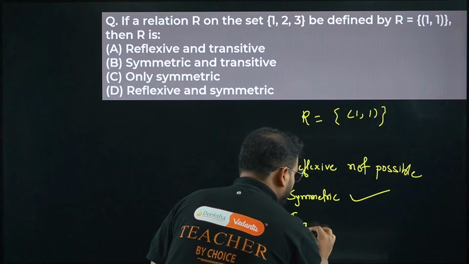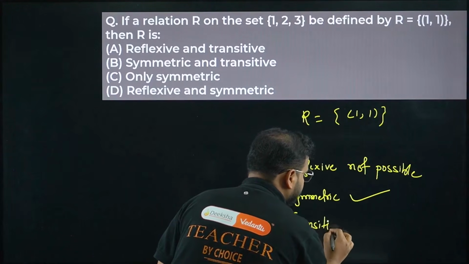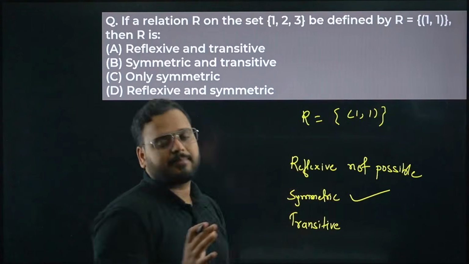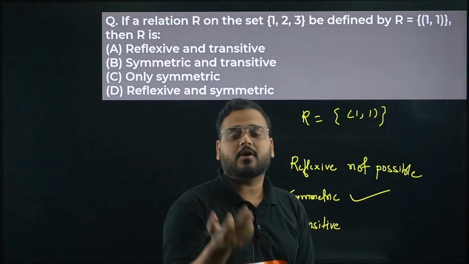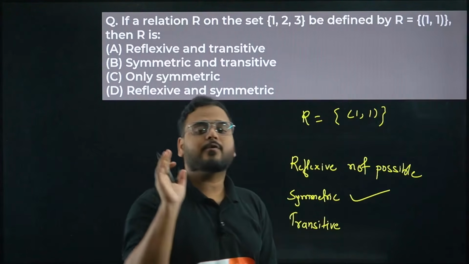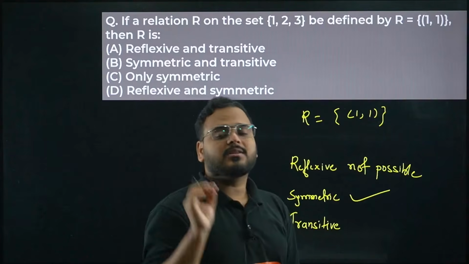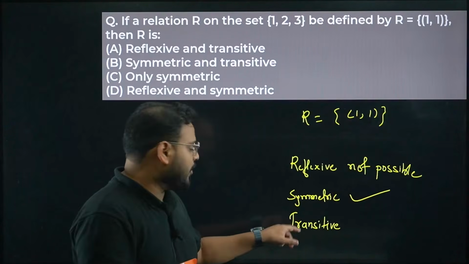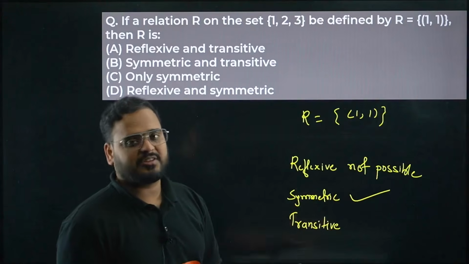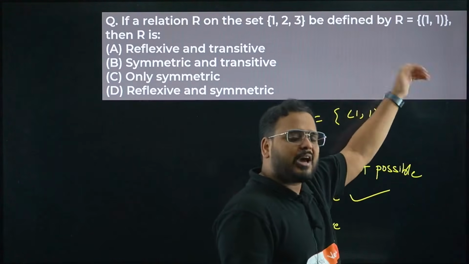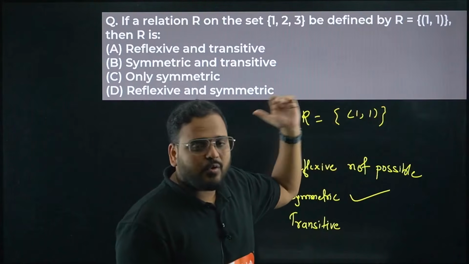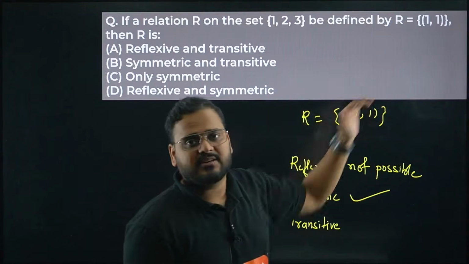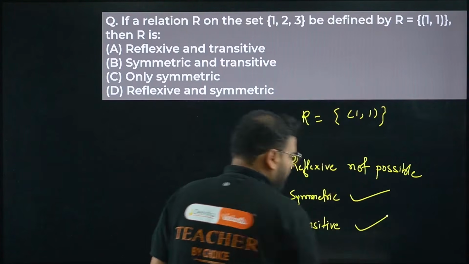For the transitive, I've taught you this. Remember, if you can't create objections on the transitivity of the relation, it means it will always be transitive. For example, check here, we have (1, 1). Can you check this in any way? There's no ordered pair to check the transitivity. Simply you'll say this to be always transitive.